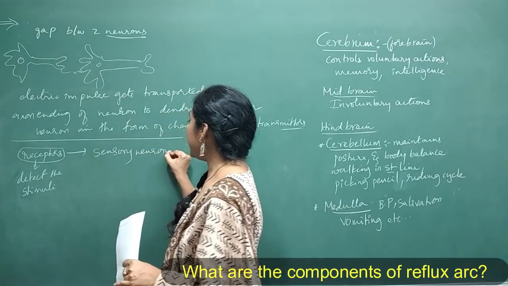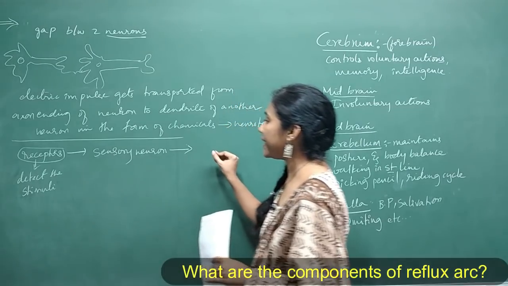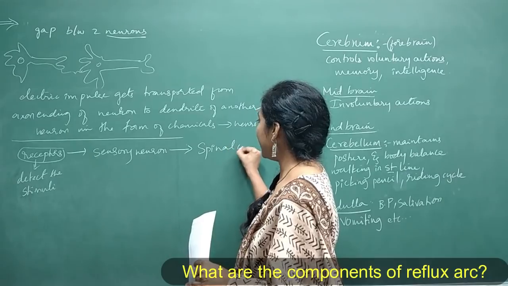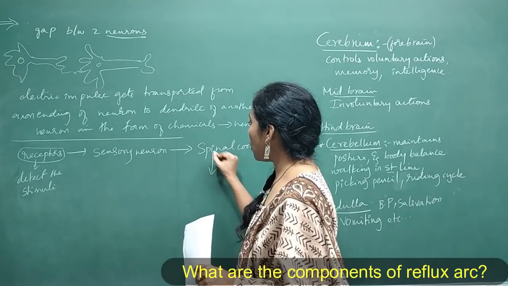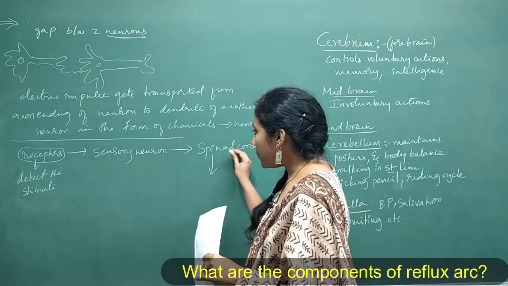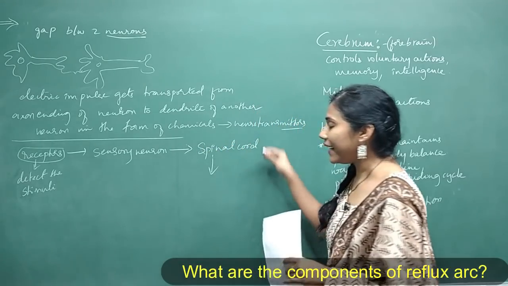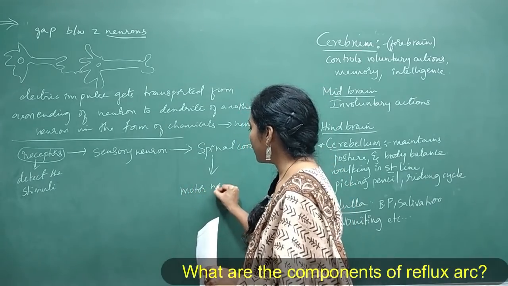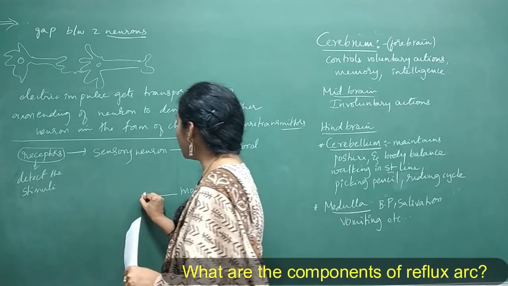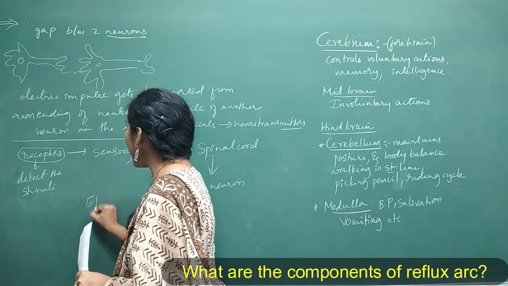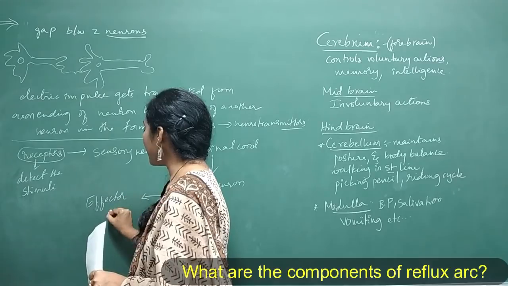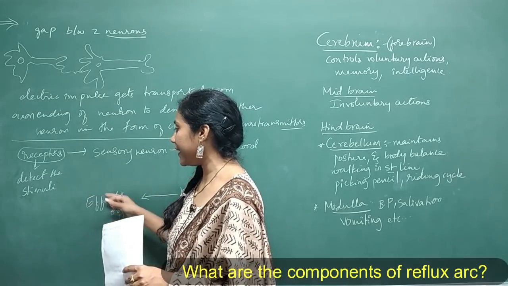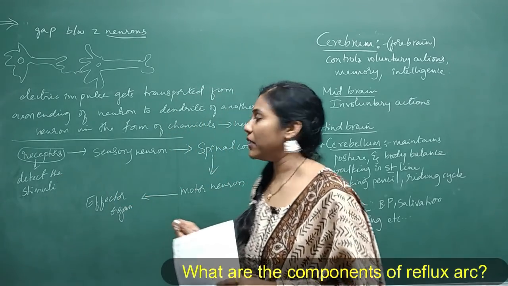Fine. From sensory neuron, the information is getting passed to spinal cord. In the spinal cord the information is processed, and later that information gets passed to motor neuron, right? From the motor neuron, it will go to effector organ. So effector organ will act according to stimuli. It gives response to the stimuli, isn't it?